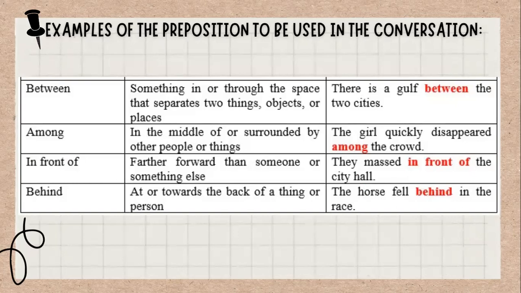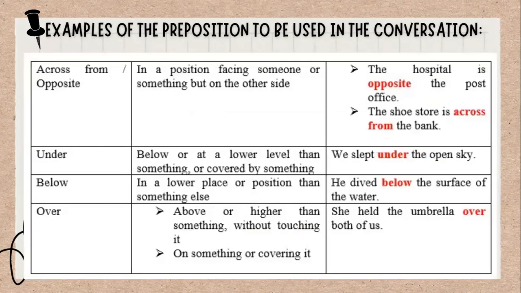The next we have in front of, meaning farther forward than someone or something else. For example, they stood in front of the city hall. The last, behind, meaning at or towards the back of a thing or person. For example, the horse fell behind in the race.